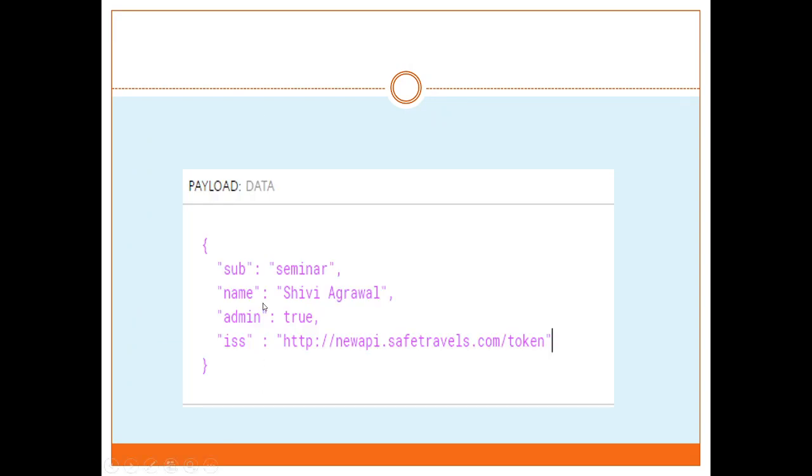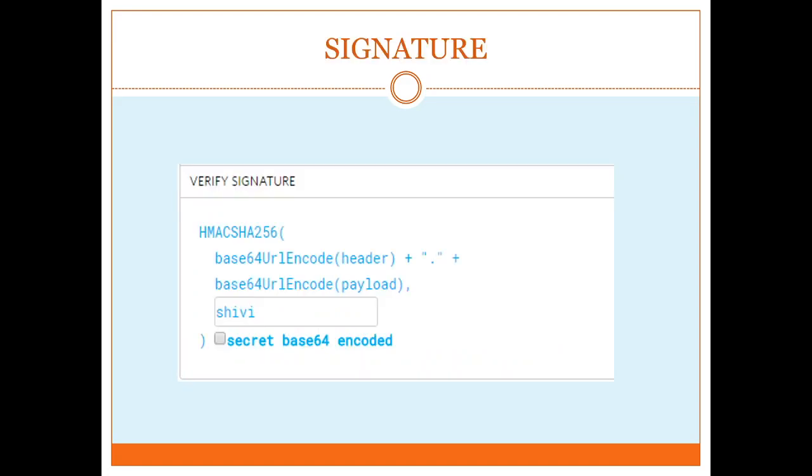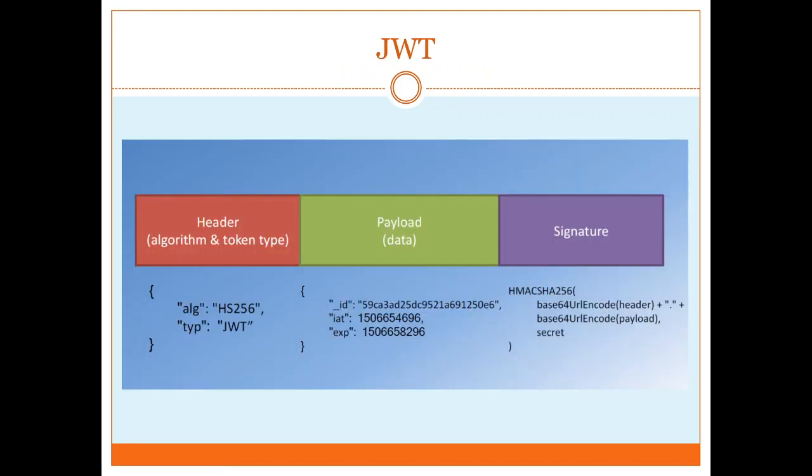This is just an example of your payload data, which contains name, admin, and other information, whatever you want to transfer with your JWT to the server side or the client side. Verify signature. This is basically the encoding scheme with which it handles its encryption. So this is what JWT token looks like.